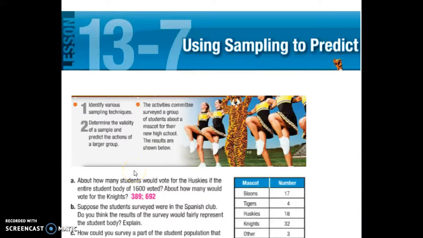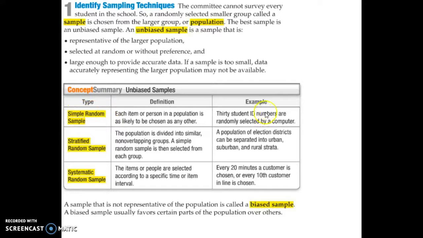We are moving on with using samples to make predictions. So we did probability the other day, experimental and theoretical, and this kind of falls along the same lines. We've got to collect some data, and we're going to predict what we expect to happen. So it's kind of theoretical, but based on an experiment, we make a prediction or theory. So lots of terms again today.